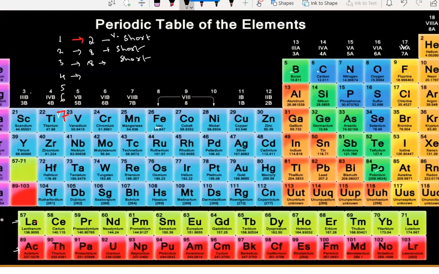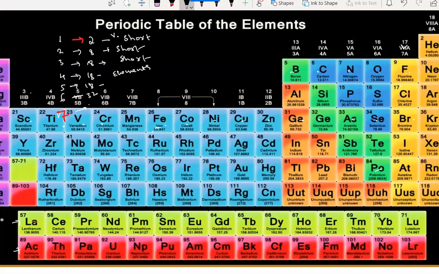In the fourth period, if you count, 1, 2, 3, up to 18, we have 18 elements. In the fifth period also we have 18 elements. In the sixth period we have 32 elements.